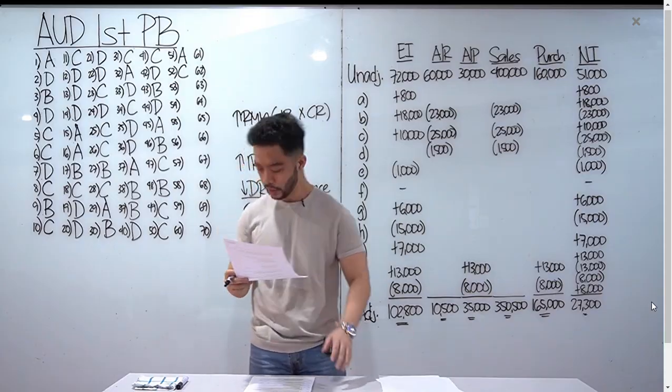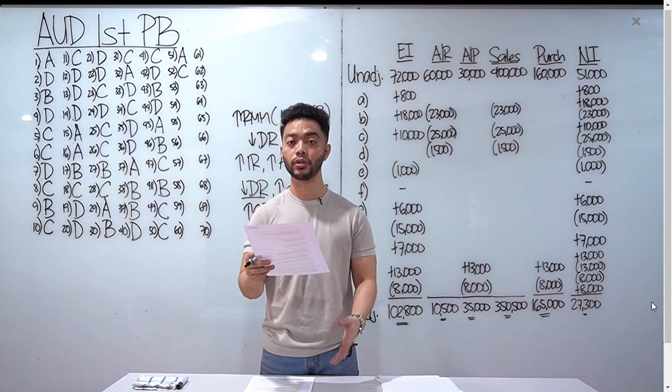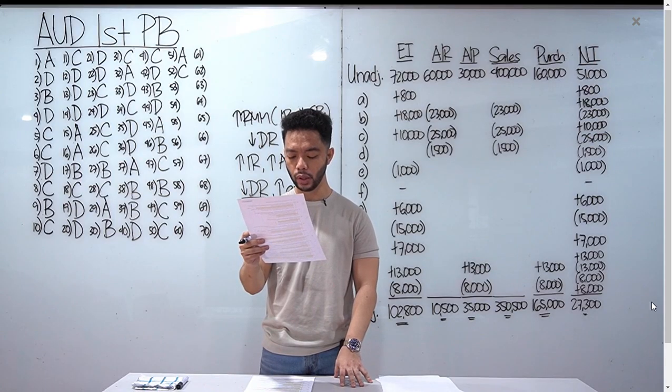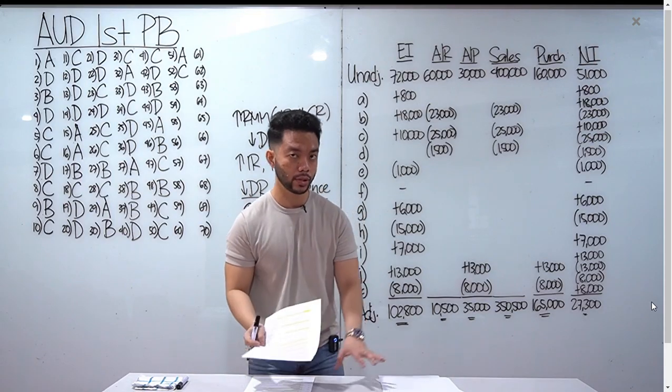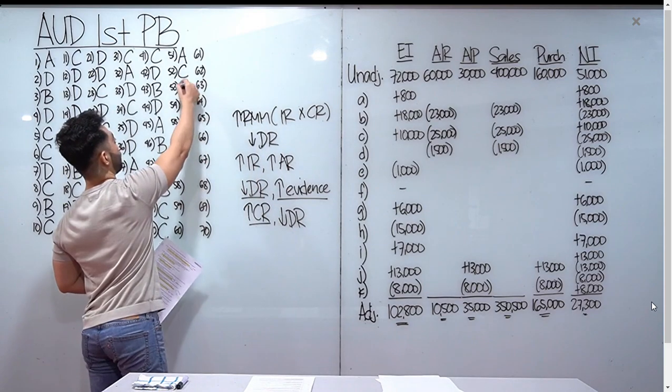Okay? Number 53, an auditor should design the audit plan so that, best answer dito is letter C, the audit procedure selected will achieve specific audit objectives. Ano yung mga audit objectives natin? Yung mga financial statement assertions. Letter C tayo for number 53.